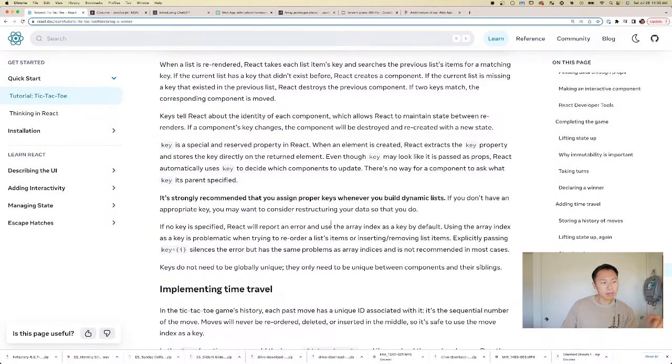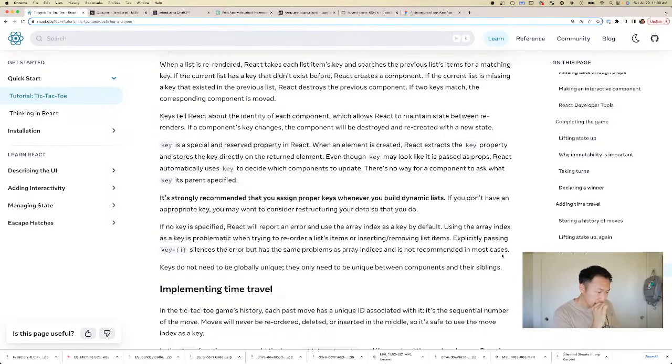It's strongly recommended that you assign proper keys whenever building dynamic lists. If you don't have an appropriate key, you may want to consider restructuring your data so that you do. If no key is specified, React will report an error and use the array index as a key by default. Using the array index as a key is problematic when trying to reorder list items or inserting or removing items. Explicitly passing the array index as key silences the error but has the same problems and is not recommended in most cases. All right. Why?